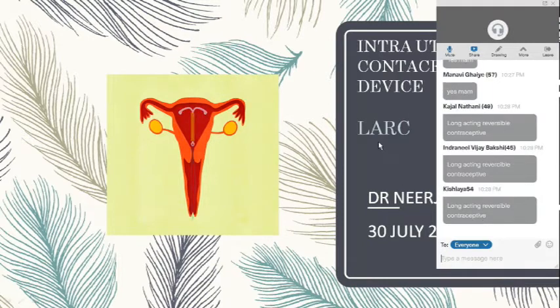Okay, so you all know that the 2 words are important: it is long acting and it is a reversible one. Long acting, because what we discussed in the last 2 sessions were oral contraceptives, emergency contraceptives and male contraception. Male contraception was long acting but it was not reversible. And the rest of the methods like emergency contraception and oral contraception are not to be given for 5 or 10 years. So the importance of IUCD is that it is a long acting and reversible method of contraception.